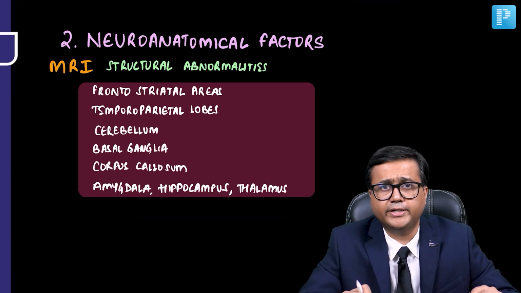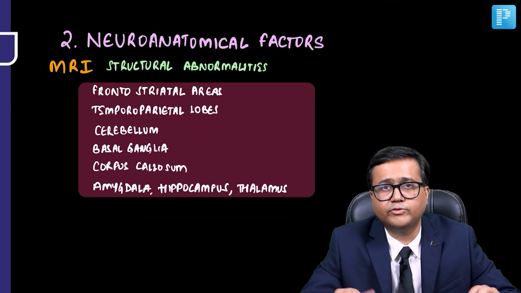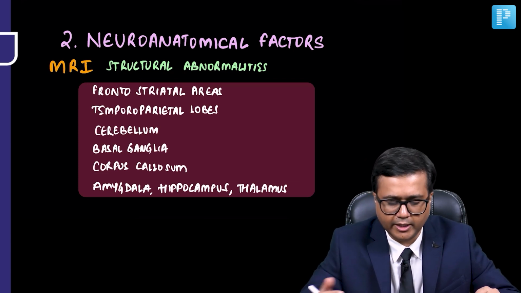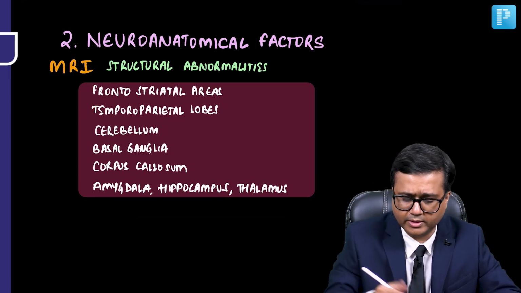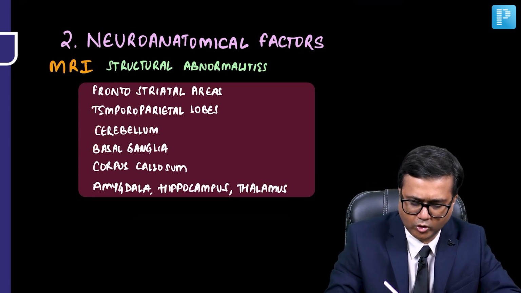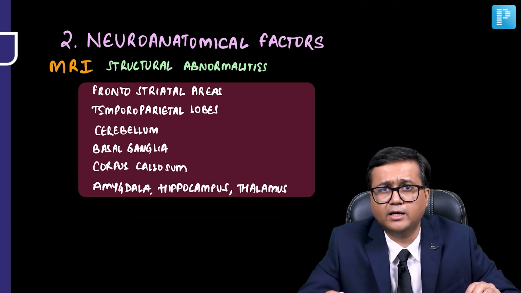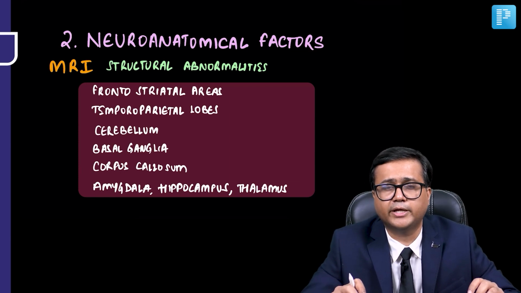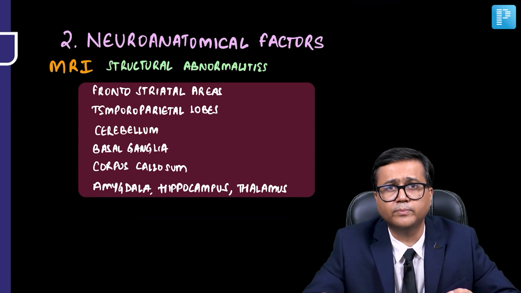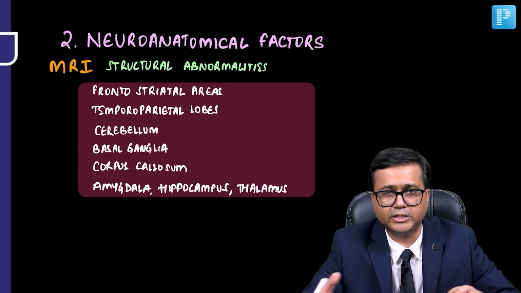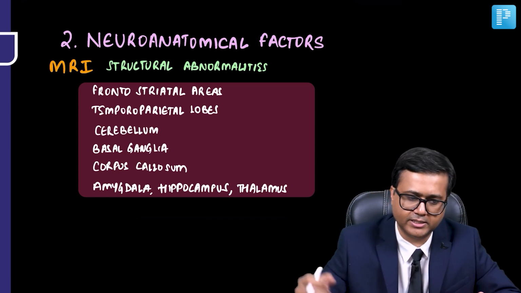In MRI findings, it has been seen that there are various structural abnormalities in children with ADHD involving areas such as the frontostriatal areas, temporoparietal lobes, cerebellum, basal ganglia, corpus callosum, amygdala, hippocampus and thalamus. Many of these areas are involved in shifting attention, in executive functioning, controlling impulsivity, and also related with activity, so movement. So many of those areas may be responsible for the symptoms in ADHD.